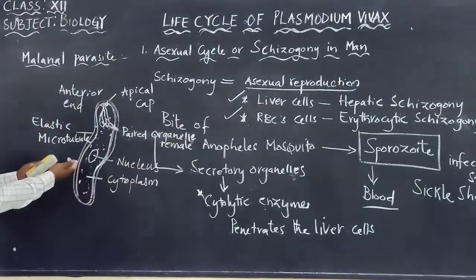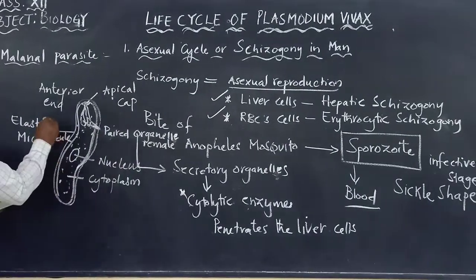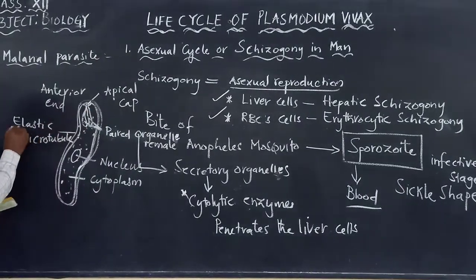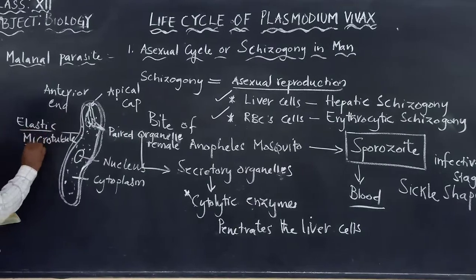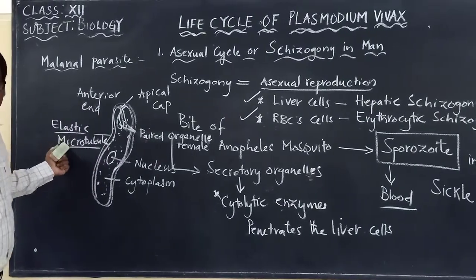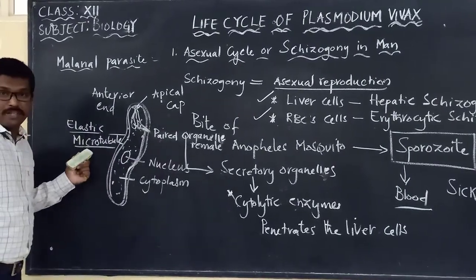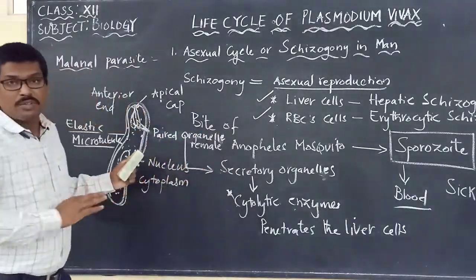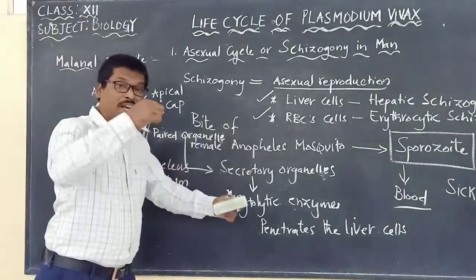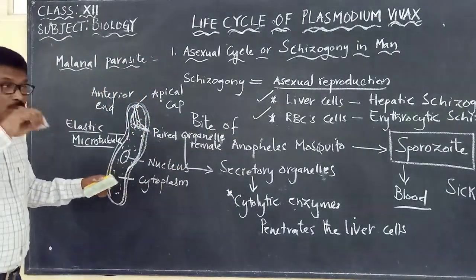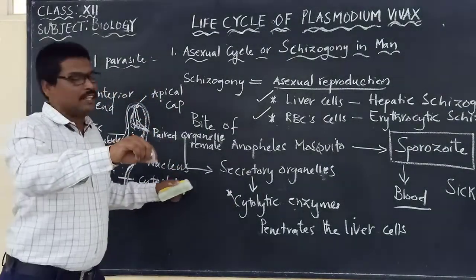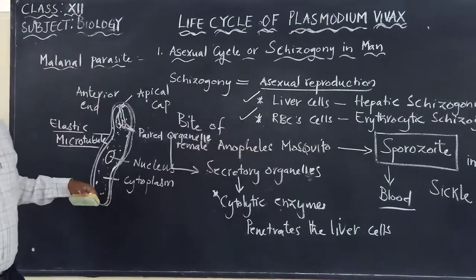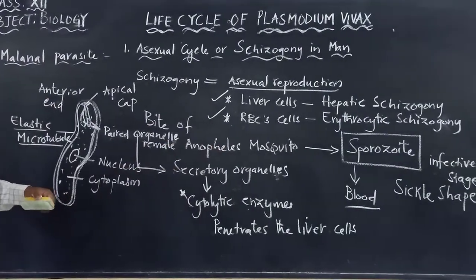So this is the simple structure. And please remember, this sporozoite is enclosed in what? Elastic microtubule. Please remember this. And this is also what we have to remember: how the female Anopheles mosquito is inoculating the sporozoite into human beings.